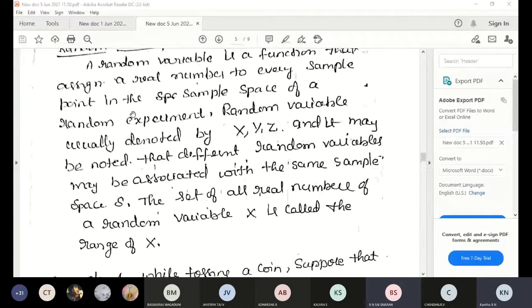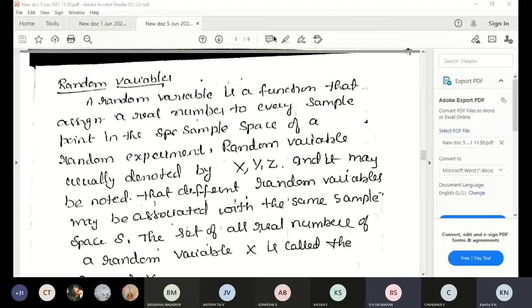Yes, ma'am. Okay, random variable. A random variable is a function that assigns a real number to every sample point in the sample space of a random experiment.